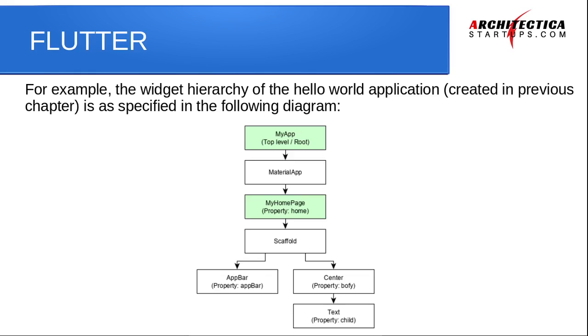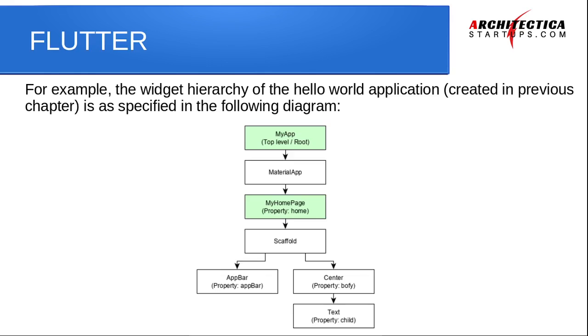Under that you can have a material app widget, and under that you could call a home screen or home page. That is the next level widget, and that home screen or home page you could create by scaffold.